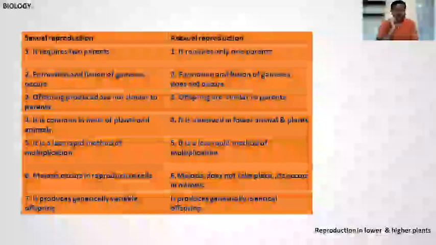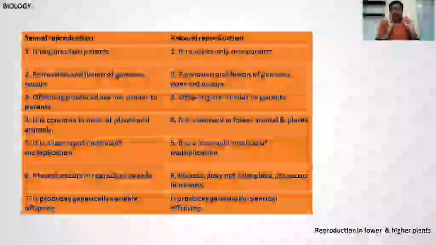Fifth point, sexual reproduction is a less rapid method of multiplication. It is a very slow process compared to asexual reproduction. Multiplication means the formation of new individuals from pre-existing ones. Offspring are developed, but it is a very slow process in sexual reproduction. But asexual reproduction is a very fast method.